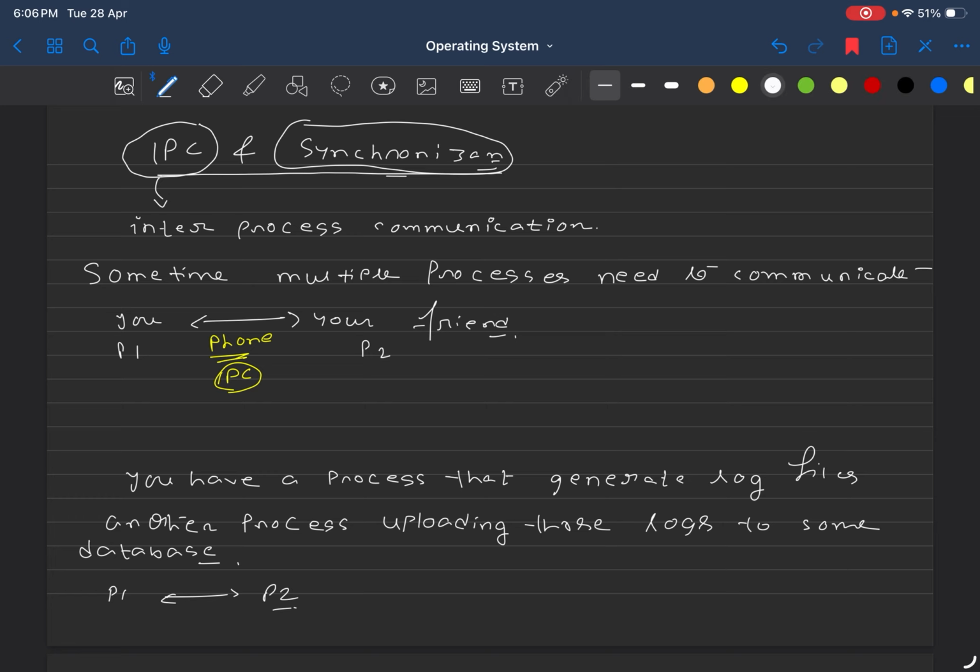So let me try to give you a real world example. Let's say you are making a live video recording on your mobile phone, on YouTube or maybe Facebook or maybe Instagram. Just to help you relate easily, let's say there is a process whose responsibility is to record the video, pre-process the video and put the video in a particular place in your RAM.